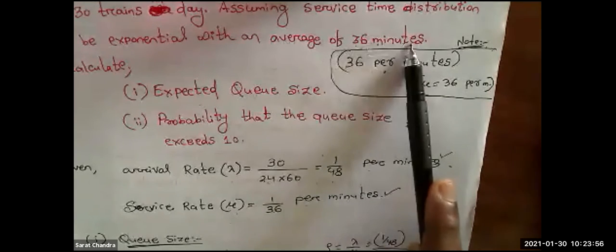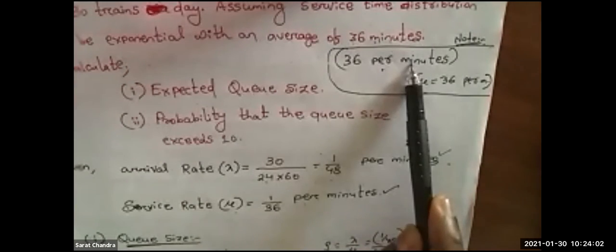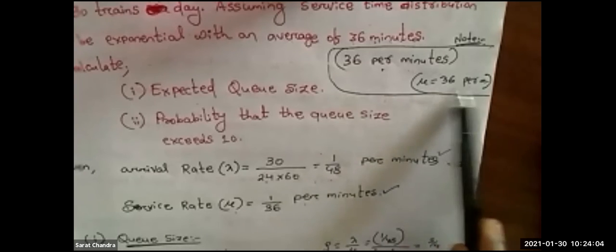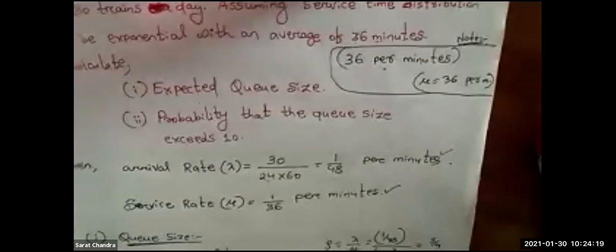If 36 minutes is given, then it will be 1 by 36. If 36 per minute is given, then directly you take mu equal to 36. You see the difference between these two. Don't make this mistake in the exam. That's why I have done 2 types of questions. Clear? Only this much you have to keep in your mind.